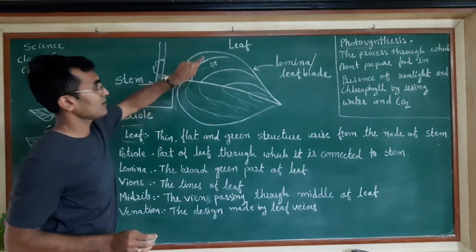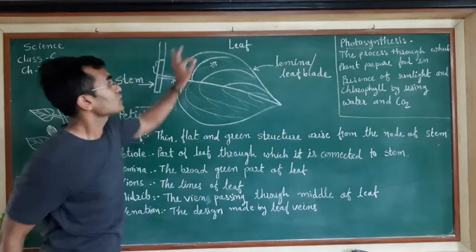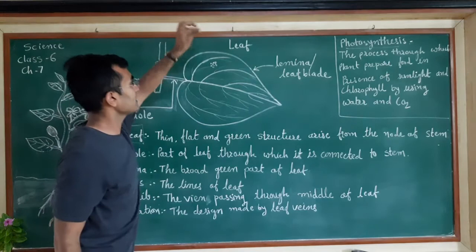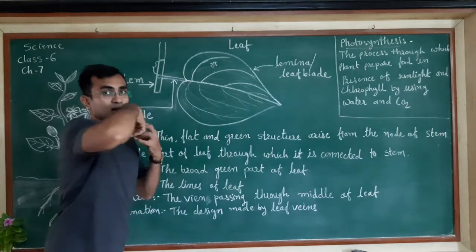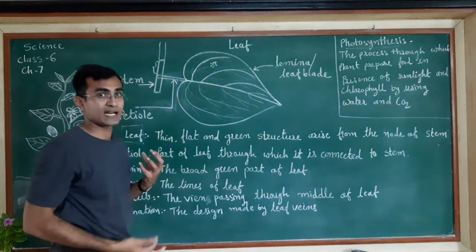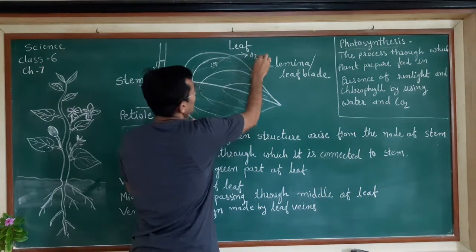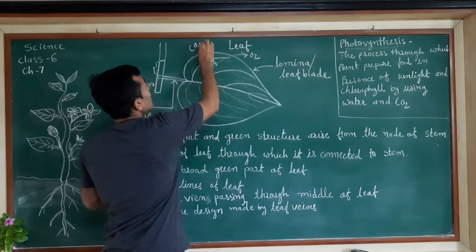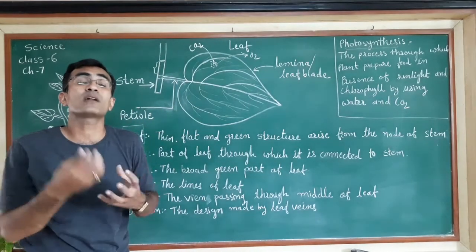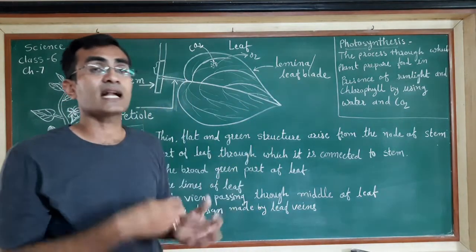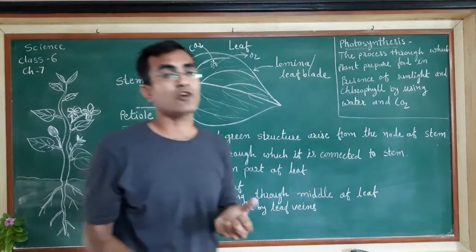So these tiny ones are the chloroplasts, and this big one is called the stomata. The carbon dioxide will enter the leaf through the stomata and will be used up, and the oxygen will be liberated outside. It will get pushed outside. So oxygen will come out of the leaf. So why are plants playing a very important role? Because they use carbon dioxide and emit oxygen, which is very helpful for nature. Everyone needs oxygen for breathing.